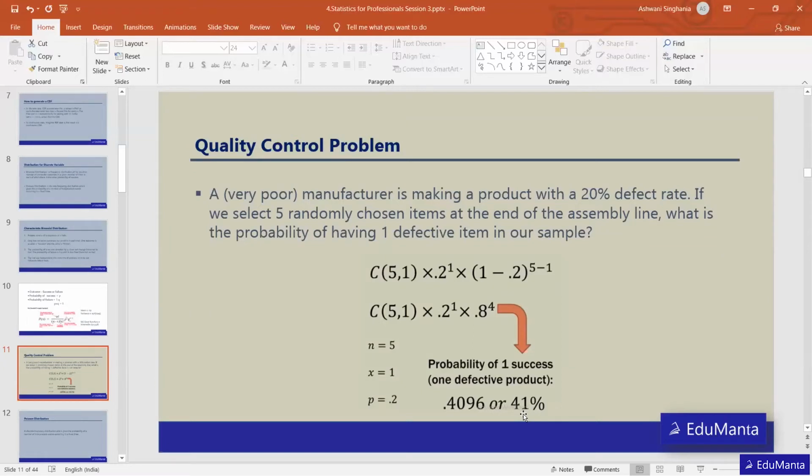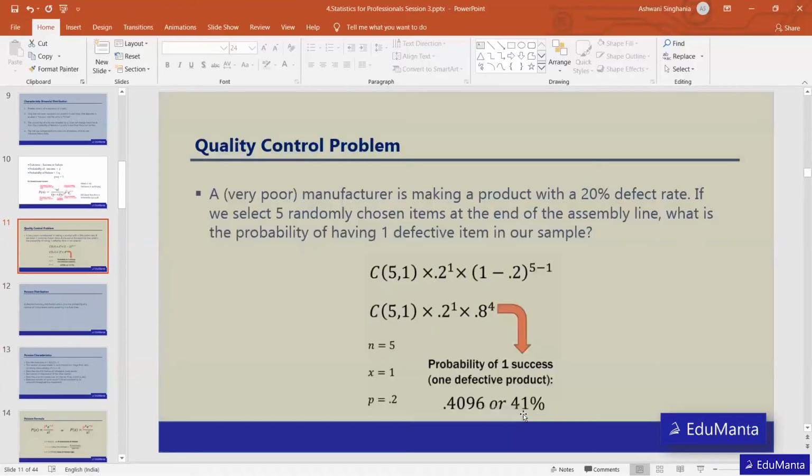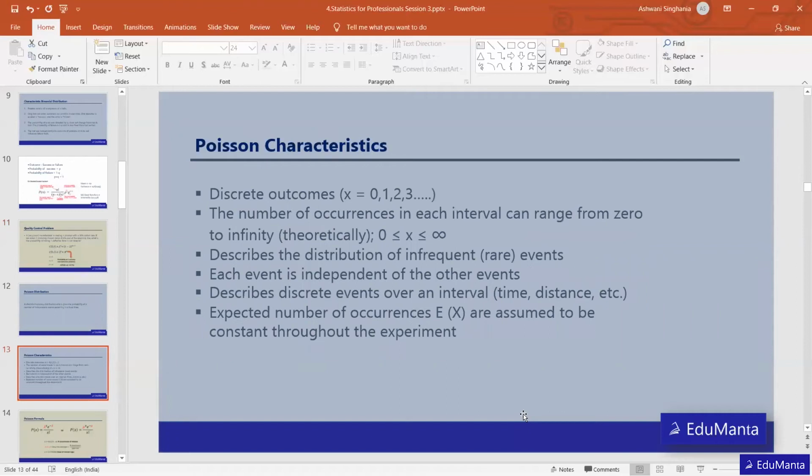Any confusion till here? Okay, so let's move ahead then. Now we are going to talk about Poisson distribution. In this, let's directly go to the characteristics and then understand what Poisson distribution is.